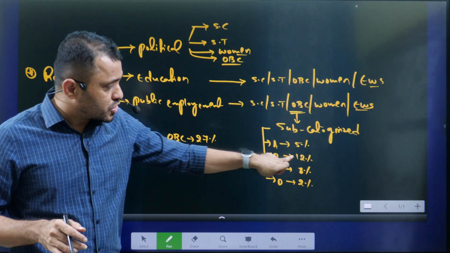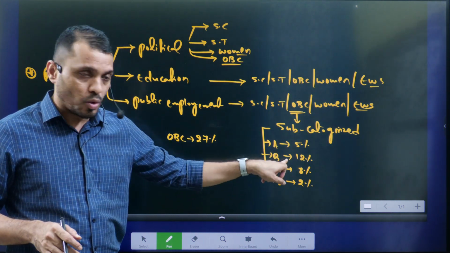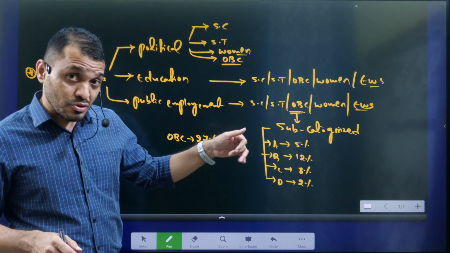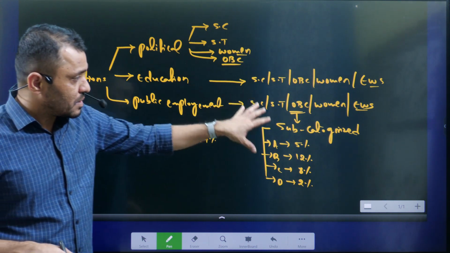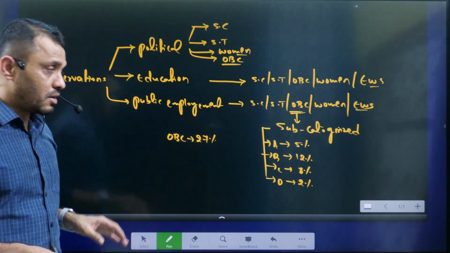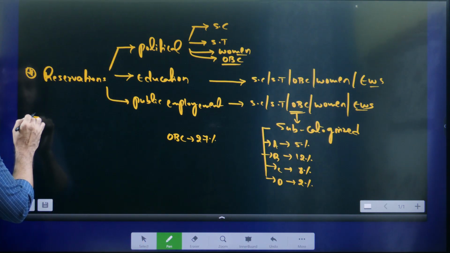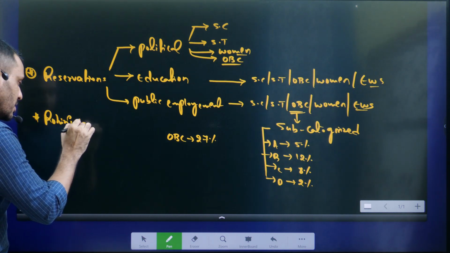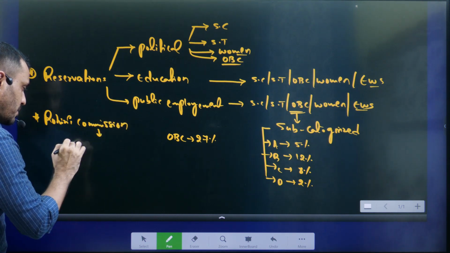So now your due share, this 12 percent given to your particular group in OBC, you will get your reservation, which you did not get when there was no sub-categorization. To do this sub-categorization, the Government of India, through President's orders, appointed the Rohini Commission. The Rohini Commission was appointed for sub-categorization.